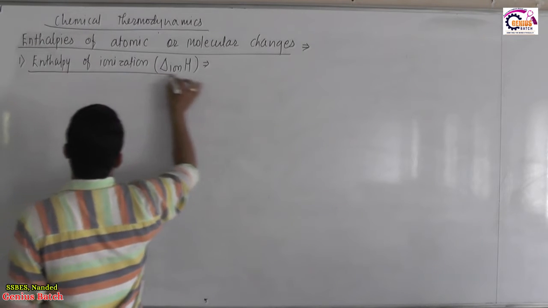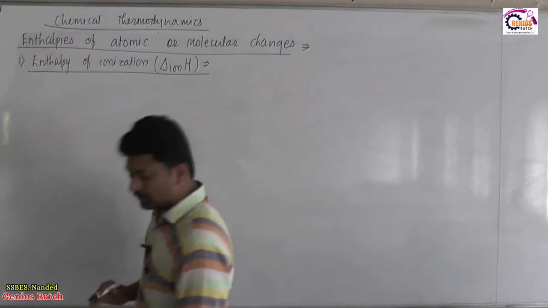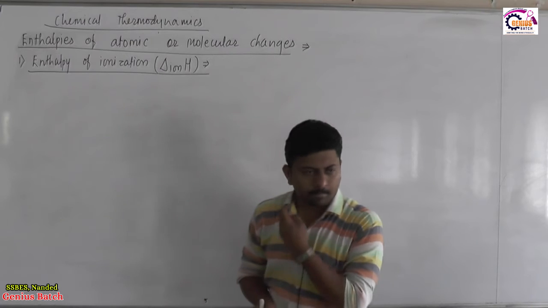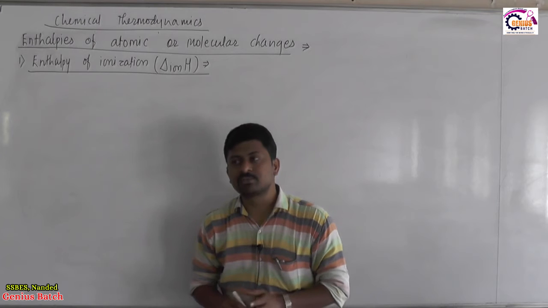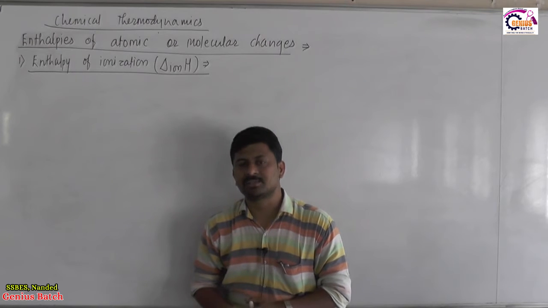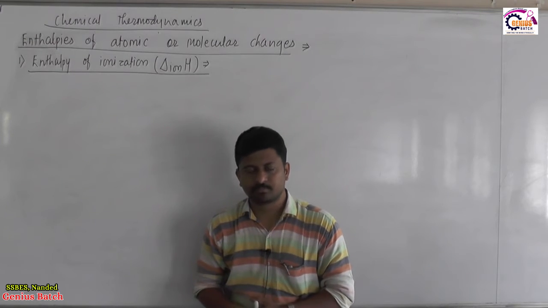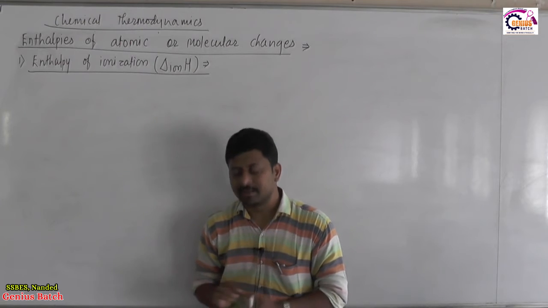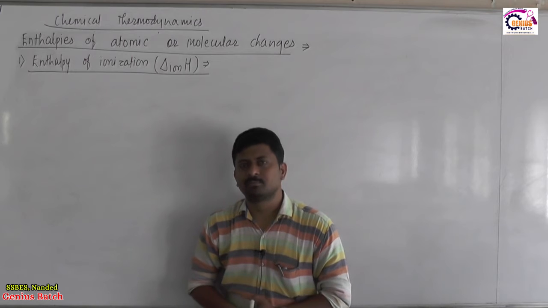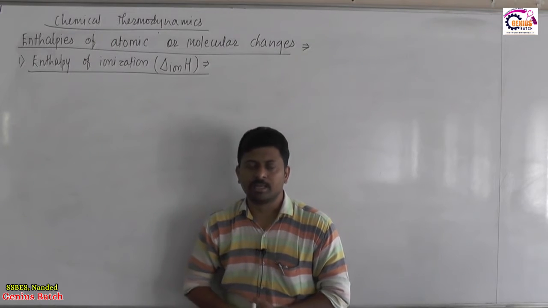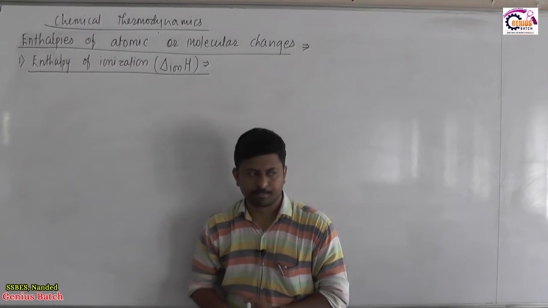If we represent the ionization process for any material substance, the process of ionization must begin from the gaseous state of that substance. Whatever its elemental state is, that is irrelevant. For example, we are about to remove an electron from neutral sodium.